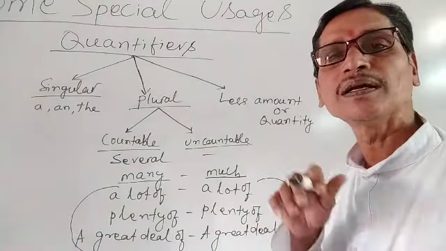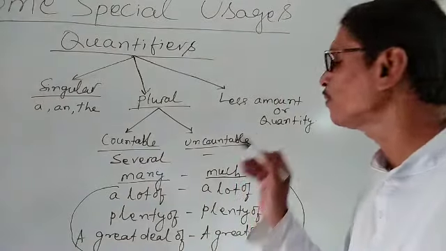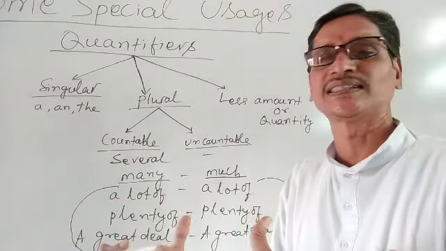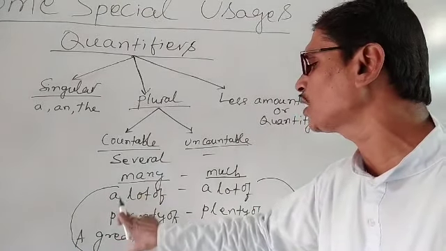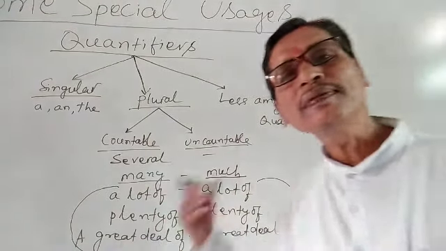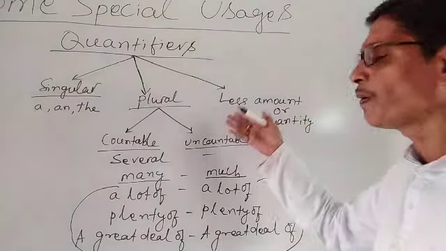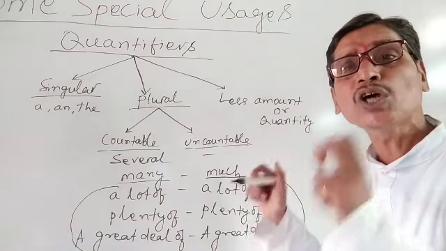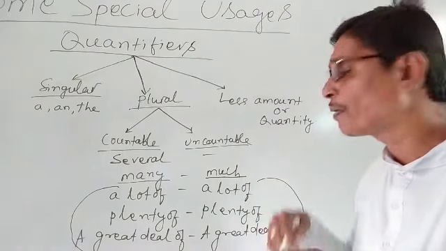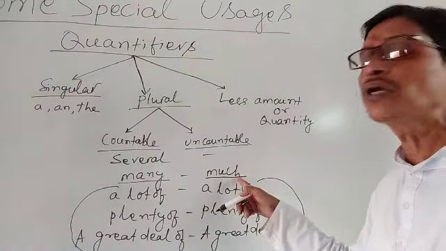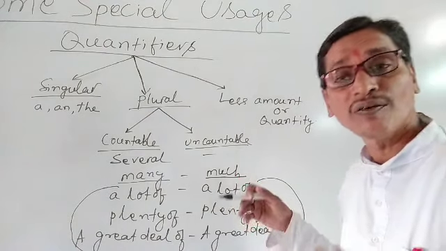Remember the rule: when our sentence is a positive sentence, we use a lot of, plenty of, a great deal of for countable nouns as well as for uncountable nouns. To make them shortcut, for countable nouns we use many, and for uncountable nouns we use much.